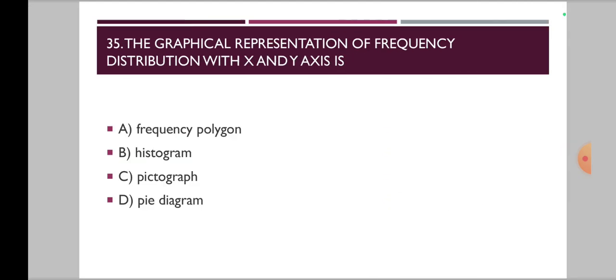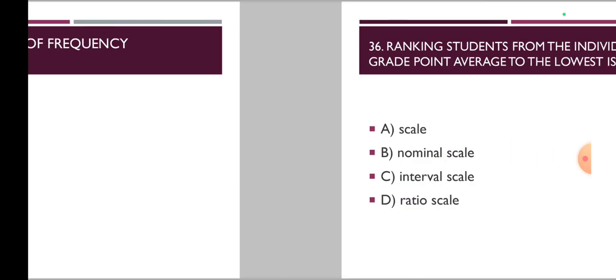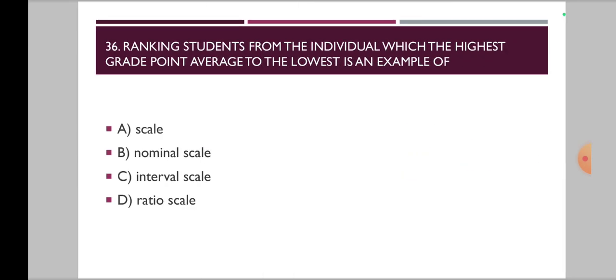Now moving on to 35th one, the graphical representation of frequency distribution with X and Y axis is called. Options are A, frequency polygon, B, histogram, C, pictograph, and D, pie diagram. Now moving on to the 36th one, the ranking of students from the individual with the highest grade point average to the lowest is an example of. Options are A, ordinal scale, B, nominal scale, C, interval scale, and D, ratio scale.